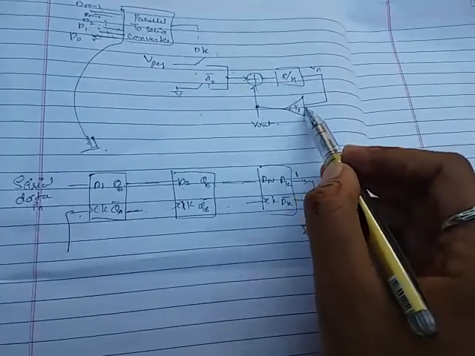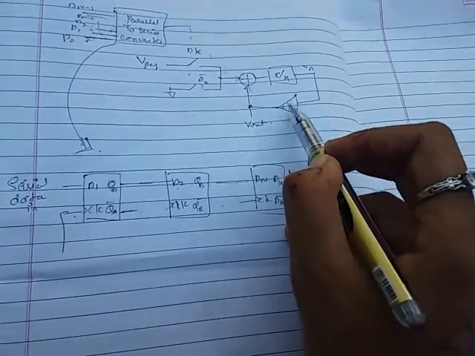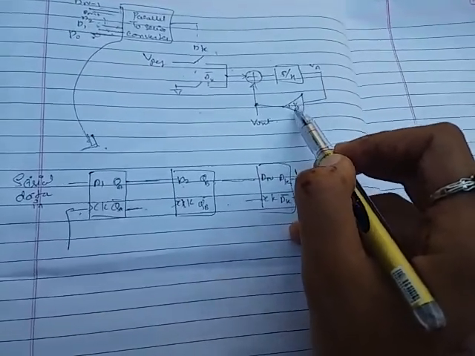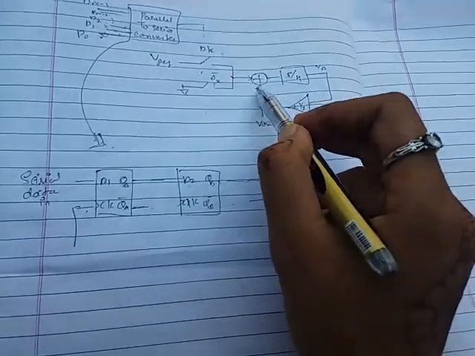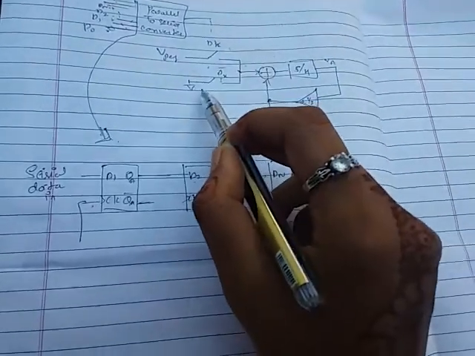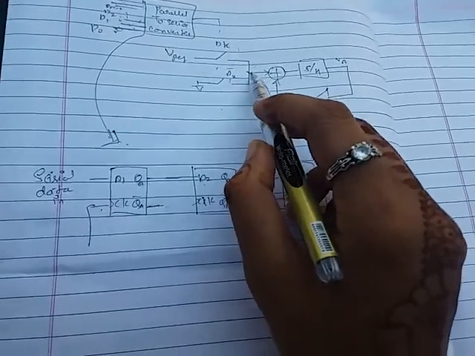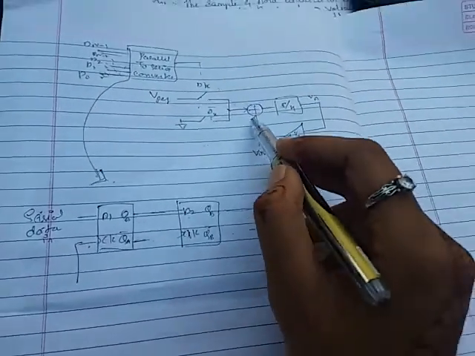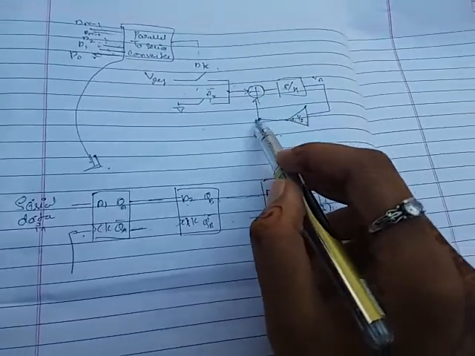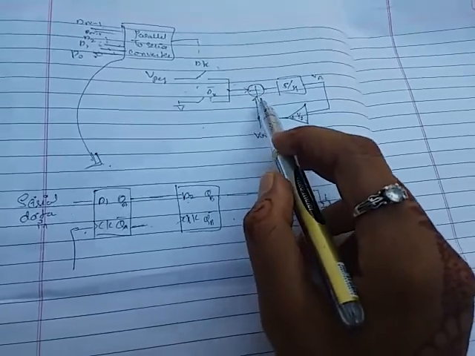So this amplifier will feed the summer point depending upon the previous output. If it is positive, this value will be added to the summer. If it is negative, it will not add the previous output voltage.